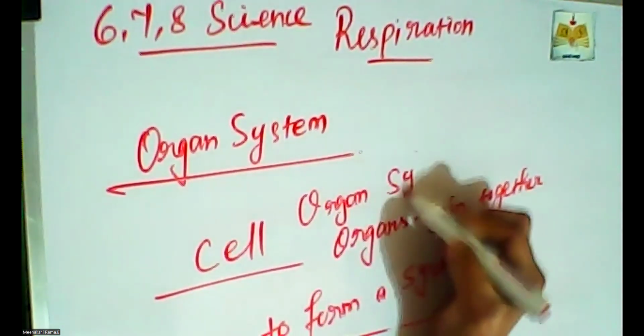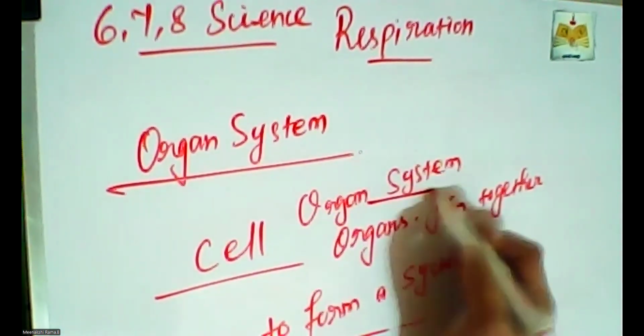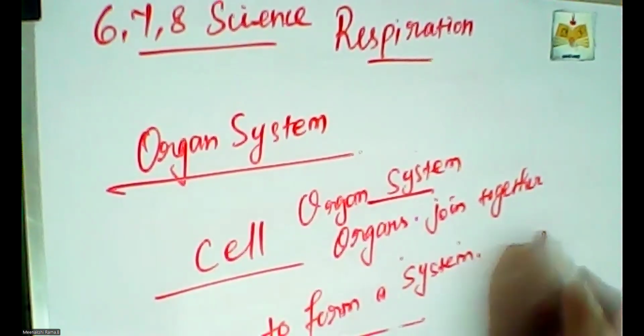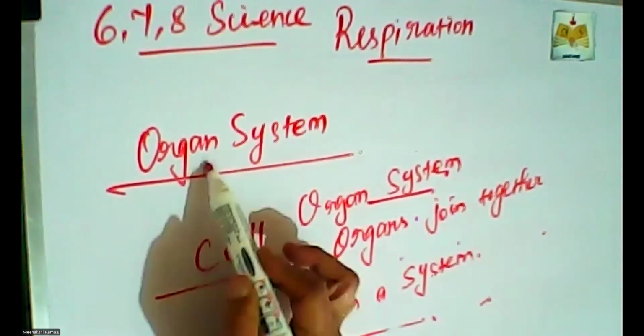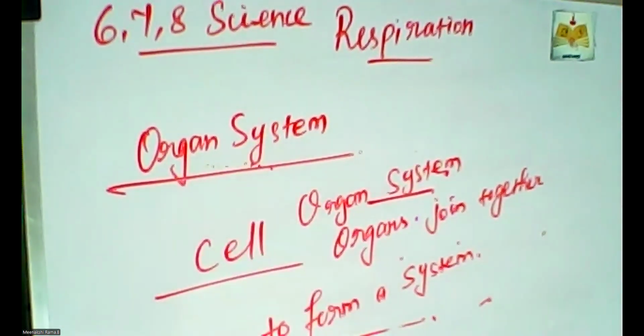What does organ system mean? Different numbers of organs are joined together to form a system. That is called an organ system. Like the respiratory system, digestive system, circulatory system, excretory system. These are all the different types of organ systems functioning in our body. So what is a respiratory system?